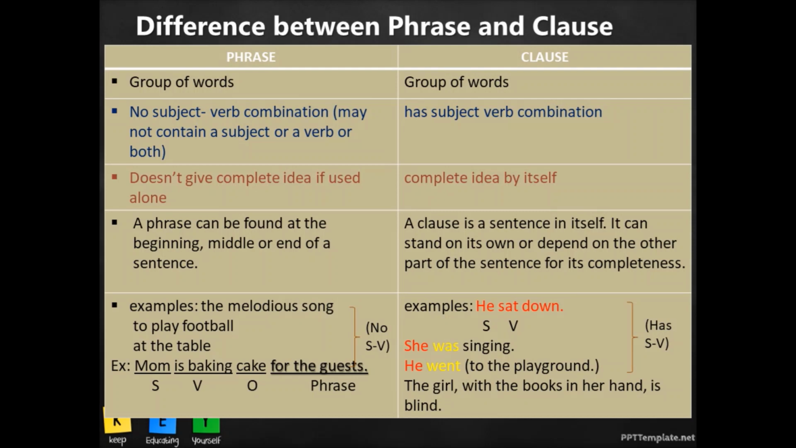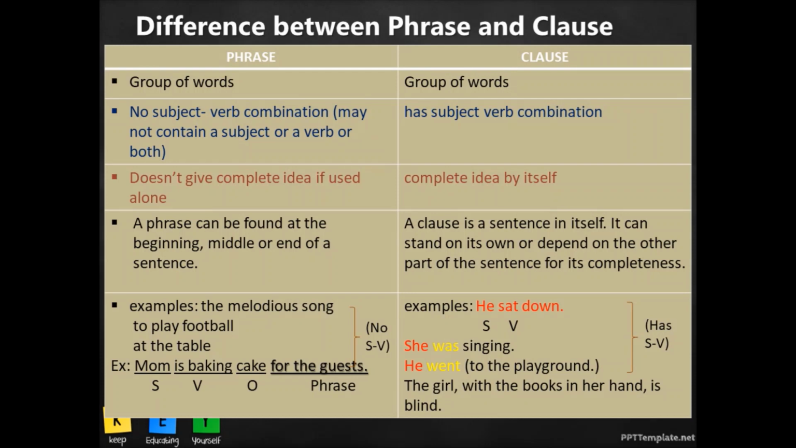First and foremost, it does not have the subject or the verb in it. And secondly, it cannot stand on its own to give you some complete meaning. It has to be joined with the other part of the sentence to get the complete meaning. Now, "mom is baking cake" can stand on its own. It doesn't require any more. But to give a little more information about that action, we add this group of words to it.